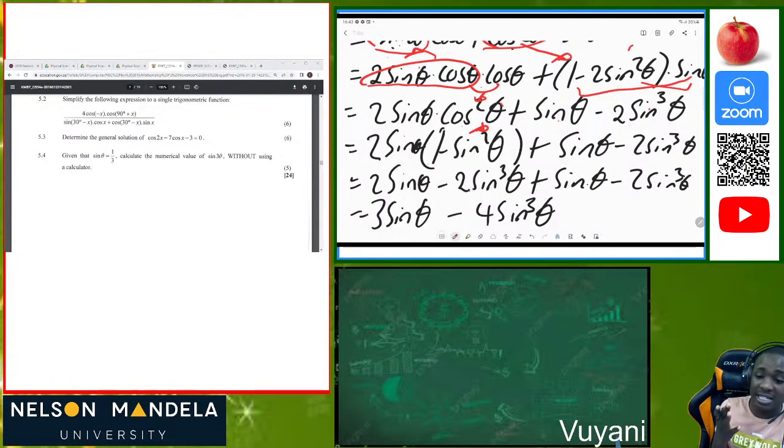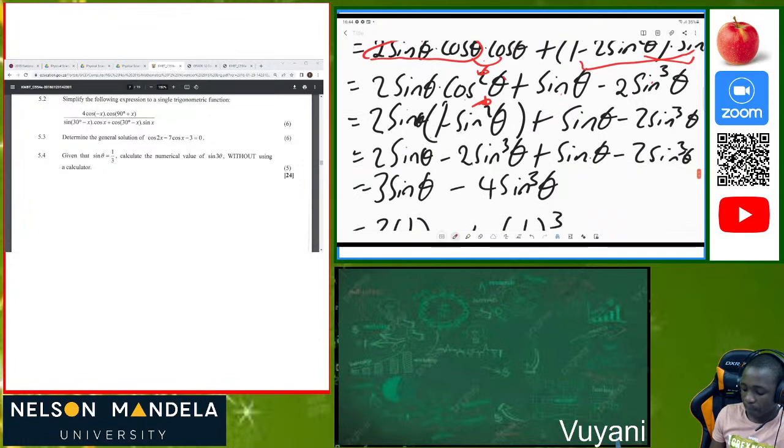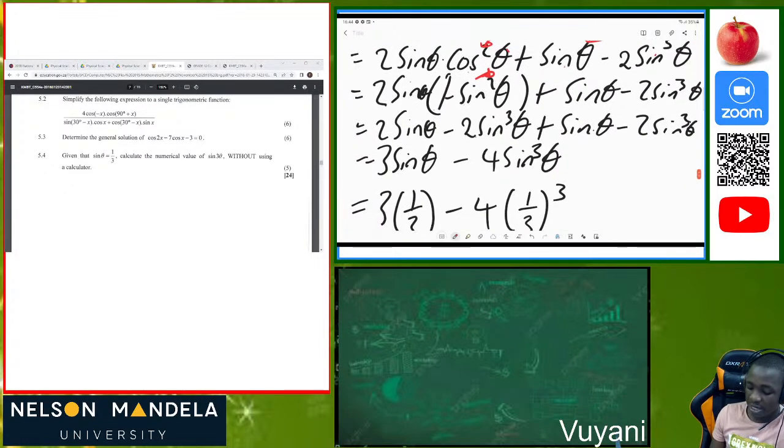Remember my identities in grade 11, I said that cos squared of x plus sine squared of x is always equal to 1. Since they are always equal to 1, we can rearrange and say cos squared of theta, making it the subject of the formula, is equivalent to 1 minus sine squared of theta. Then we end up having 2 sine theta times 1 is 2 sine theta, so we multiply as a scalar.